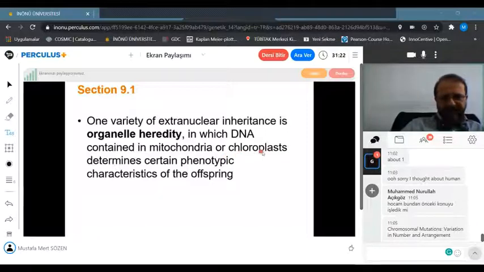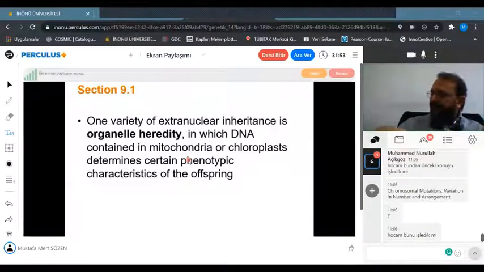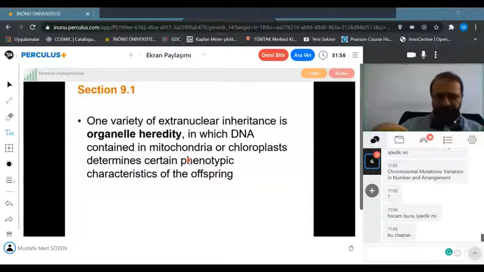So, mitochondria and chloroplasts. These are two special organelles. What makes these special is their genomes. Another question: chromosomal mutations, variation in number and arrangement. Yes, when we say chromosomal mutation, that means the mutations at chromosome level, the mutations except for the point mutations.